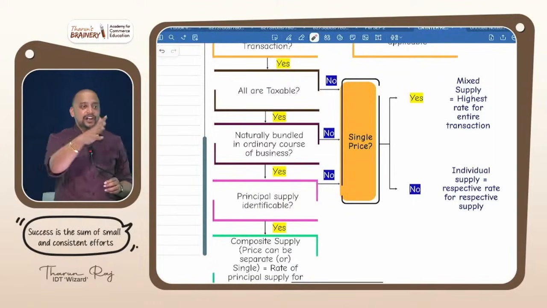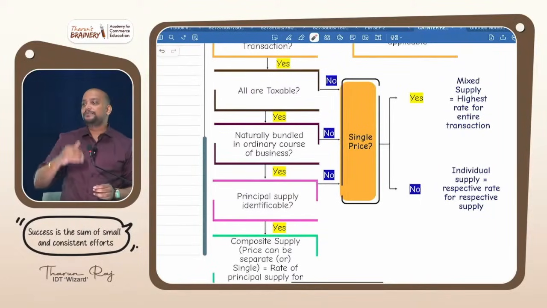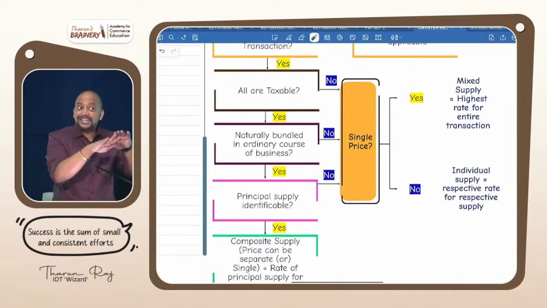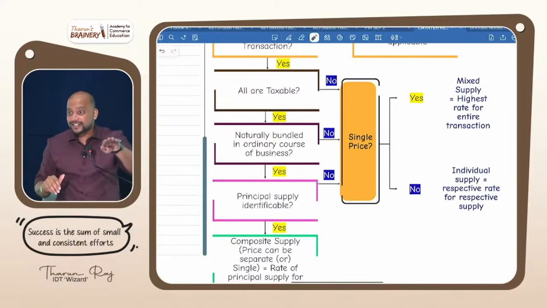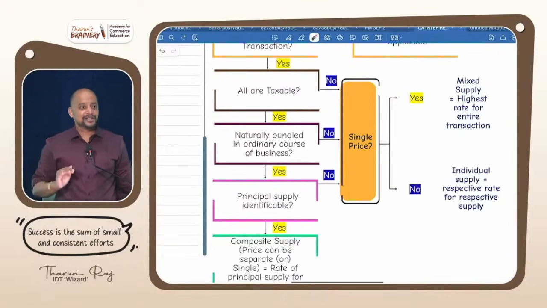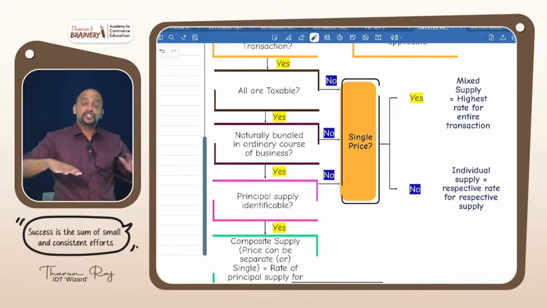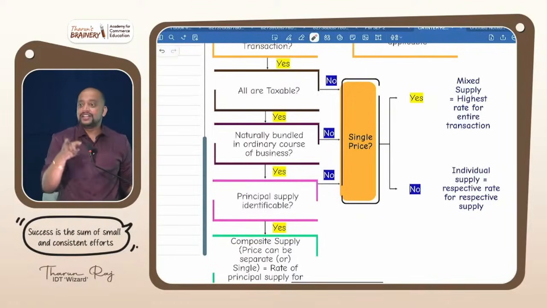There they will not give a bag, because when you are buying a costly laptop you can afford a bag. But there are budget laptops in the 20,000, 30,000 range. Those who buy will be middle class and below, so they will expect a free bag to be given. Therefore, in the general ordinary course of business, laptop and laptop bag is naturally bundled.